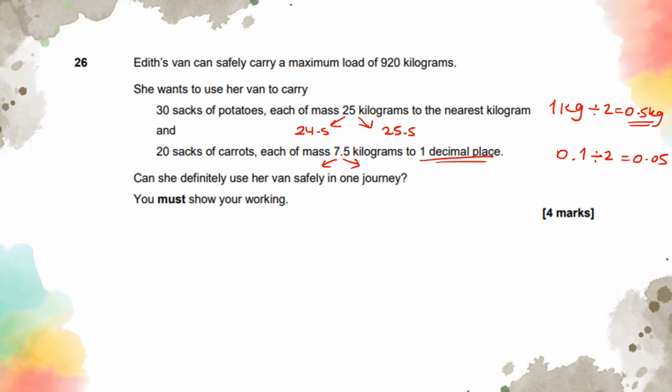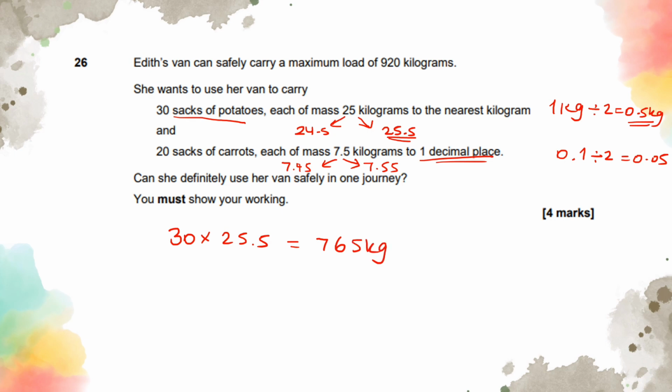So this could be 7.45 when I take 0.05 away as the lower bound, and 7.55 as the upper bound. So we're going to be looking at the maximum weight to just compare if it is safe for them to do it. So if I've got 30 sacks of potatoes where the maximum weight could be 25.5, I'm going to end up with 765 kg.